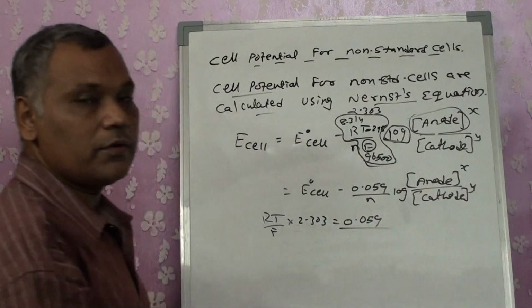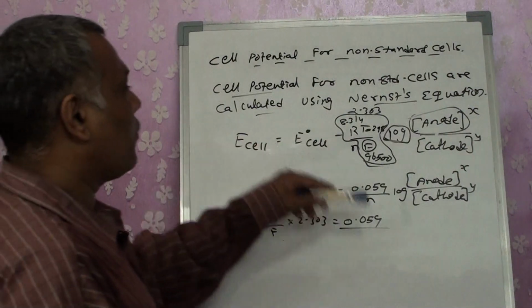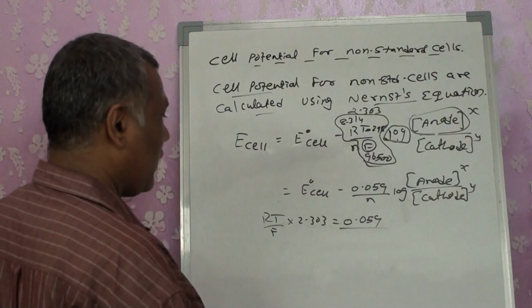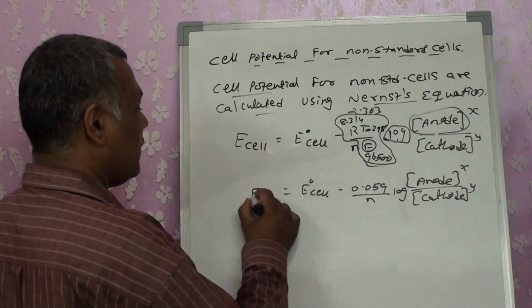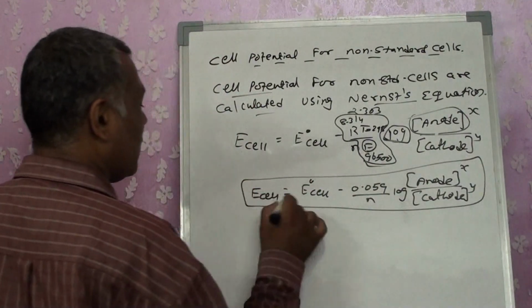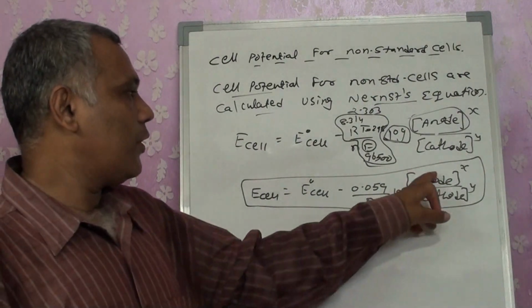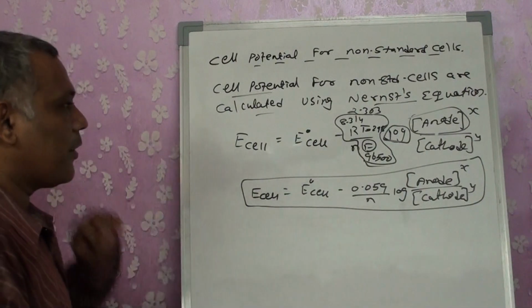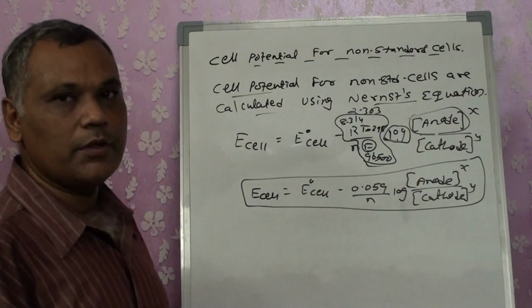This is the value that we get because of the constant values that we are going to place in it, right? So every time, we are going to write this equation: E cell is equal to E naught cell minus 0.059 by n log of anode raised to x upon cathode raised to y. This is the particular Nernst equation that we are going to use, right?